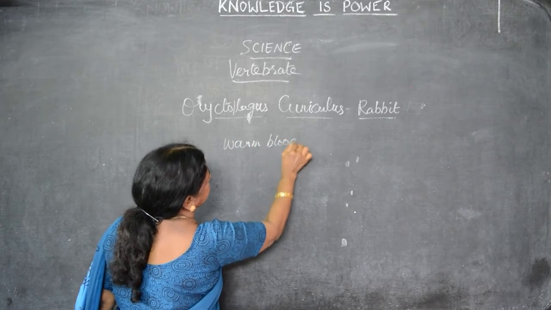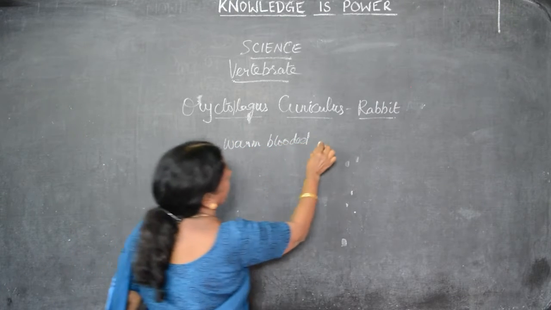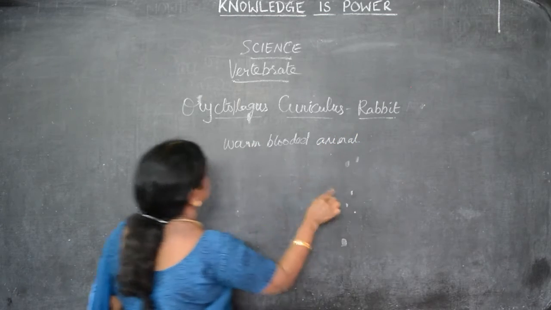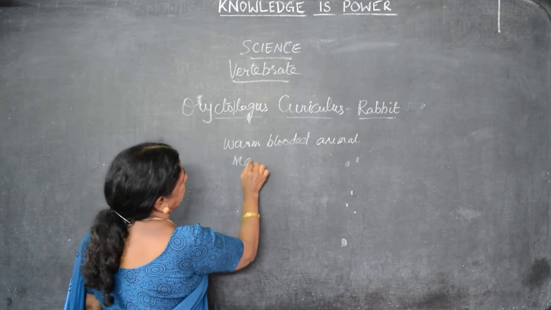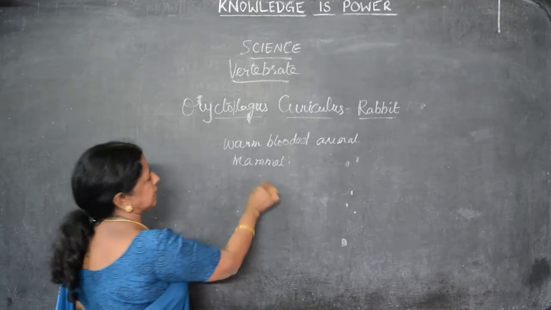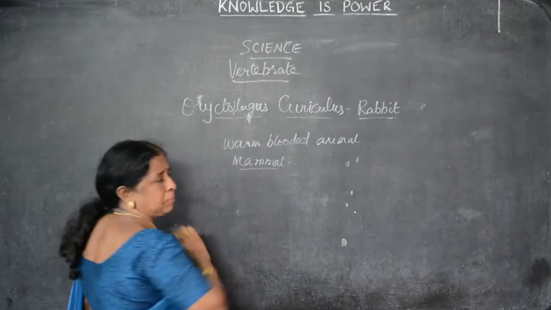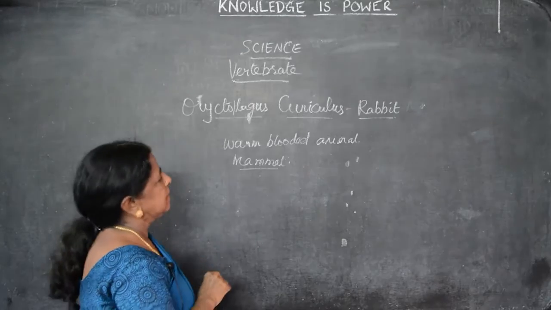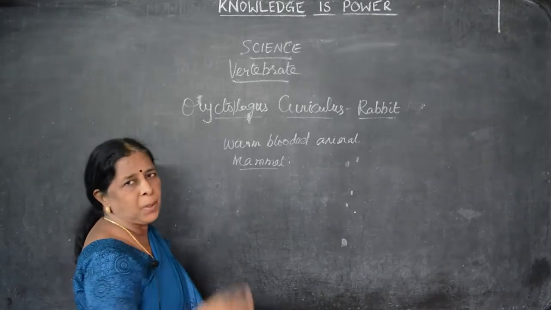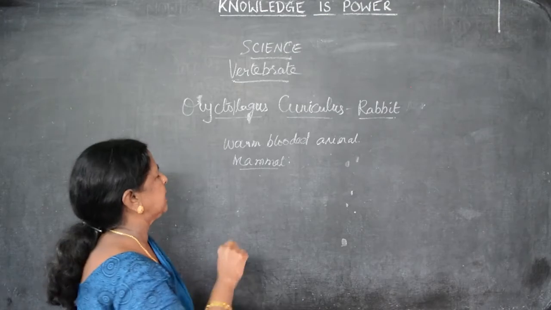That is, the temperature remains constant. What's the meaning of warm-blooded? The temperature remains constant. It is a mammal. What are the special characteristics of a mammal? A mammal is a kind of animal which gives birth to the young one and suckles the young.